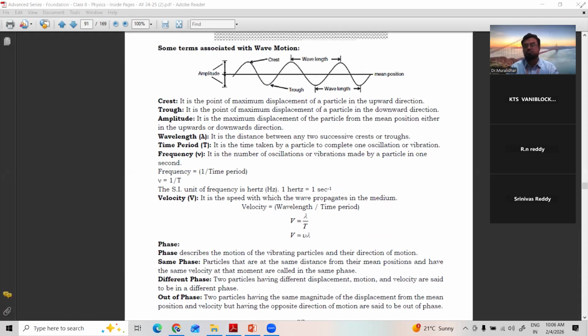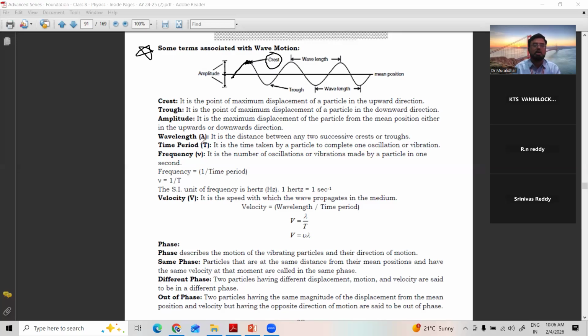There are many types of waves, but before that, let us discuss some terms. Very important. Say this is a wave. We disturbed here, and the wave formed like this. This is the complete wave, and this one part is called a pulse. When you disturb here, the particle goes up to the maximum distance and again comes down. This highest point is called the crest. What is it called? Crest.